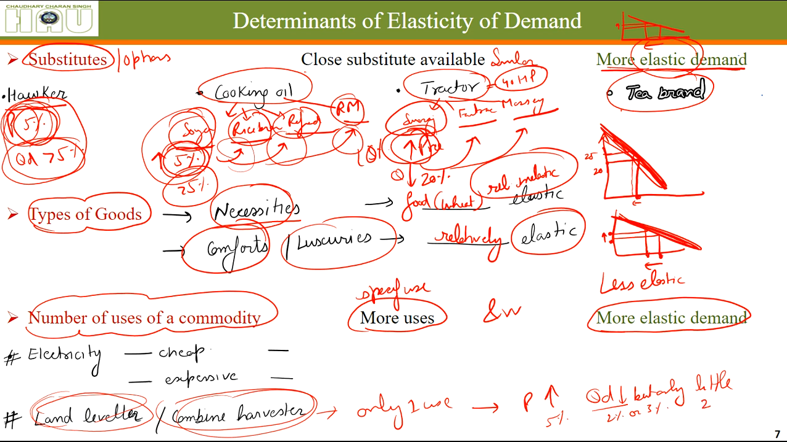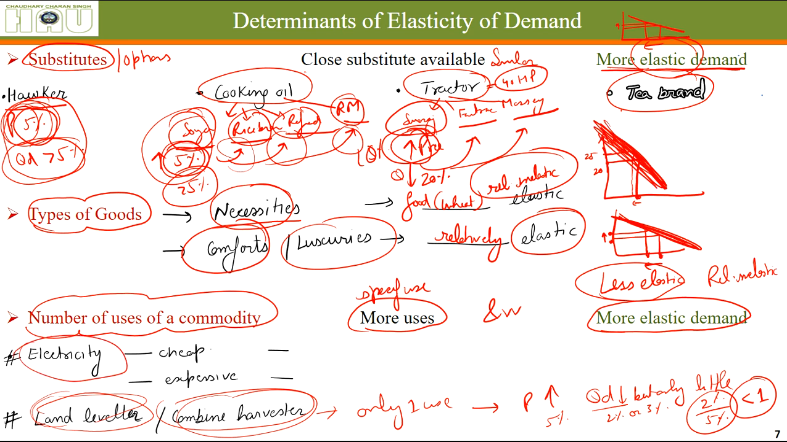So the percentage change in quantity demanded is 2% and the percentage change in price is 5%. So it is definitely less than 1. Elasticity is less than 1. So the demand curve is relatively inelastic, just like this.